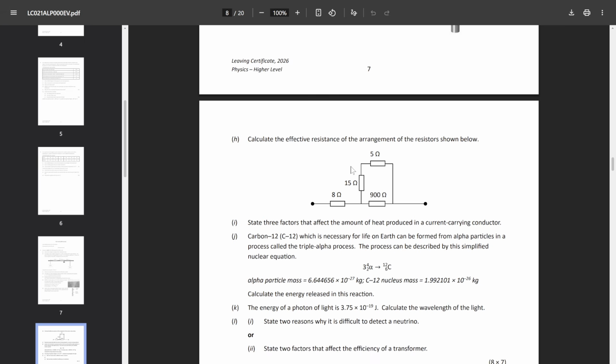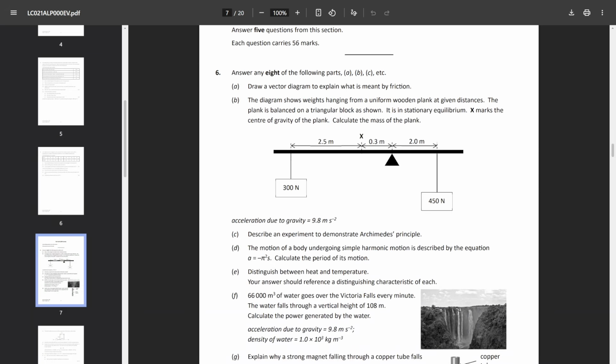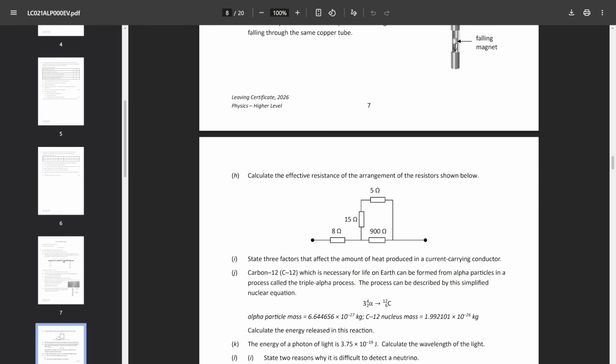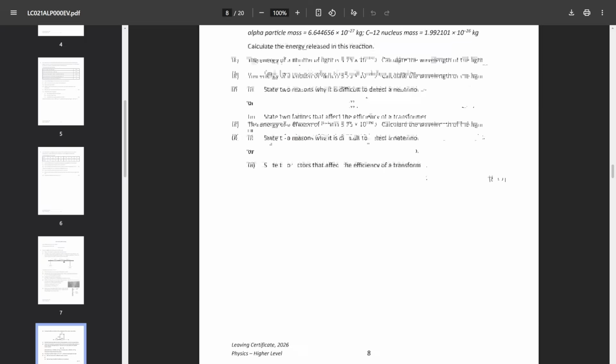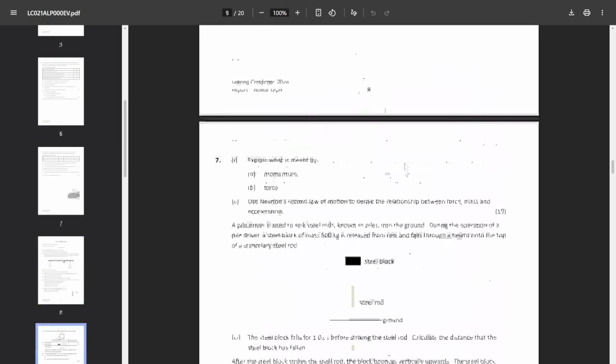So question 6 was a bit of a mixed bag. You definitely should have found 8 questions. That would have been nice, like A, C, D, F, G. That's already 5, and then I, J, and K. There's your 8. But I can tell, if you want to answer all the parts, then it would have been quite challenging, some of them.